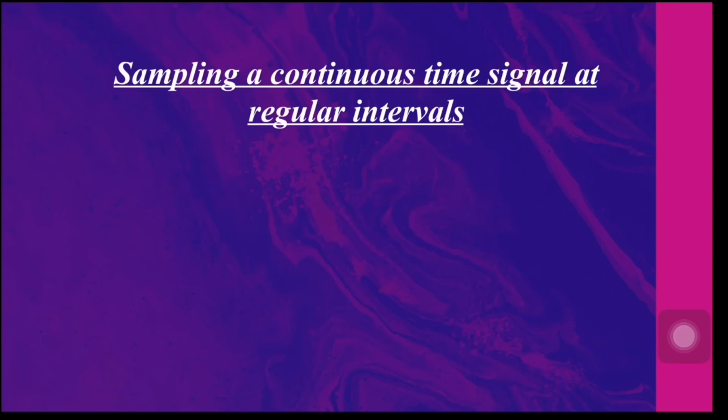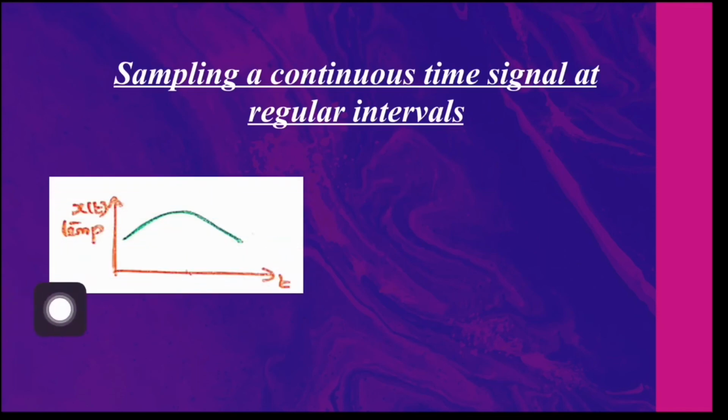A switch can be considered as a simple sampler if we connect the message to the input of the switch and the switch is controlled in such a way that it is closed only at time instants 0, ts, 2 ts, then its output will be a sampled version of the input message. Do you want to know more about it?